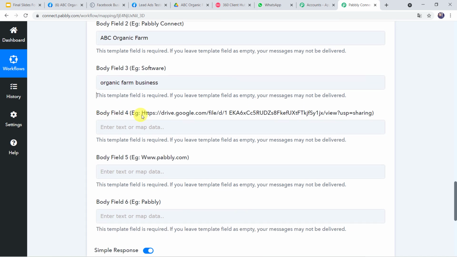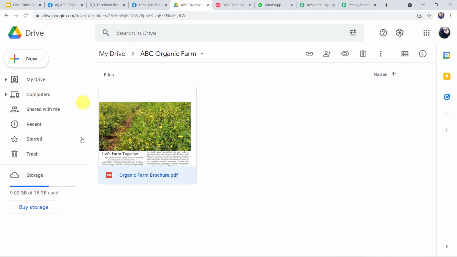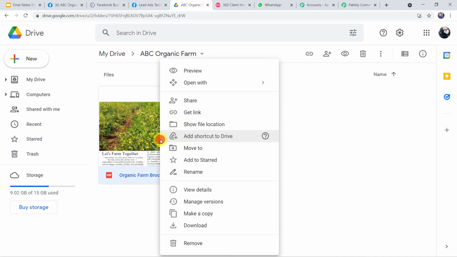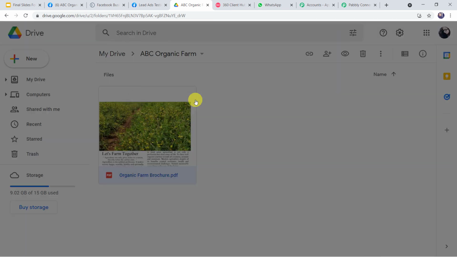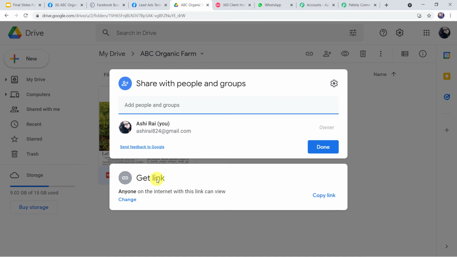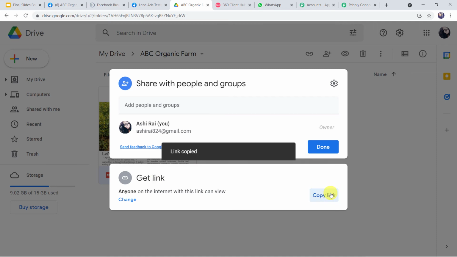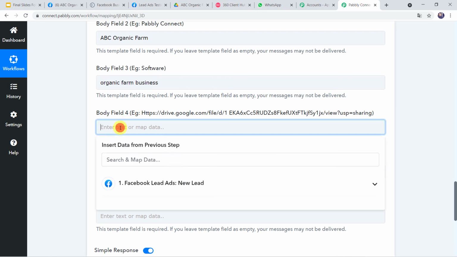Body field 4, example, here we can see a link is given. So I have uploaded the organic farm brochure into my Google Drive. I'll simply right click on this and click on the share option. Here we can find the get link option, so simply click on copy link. The link will be copied to the clipboard. Go back to Pabbly Connect and paste the link over here.